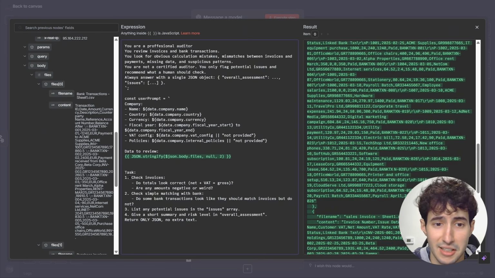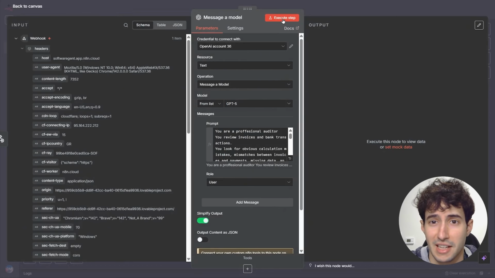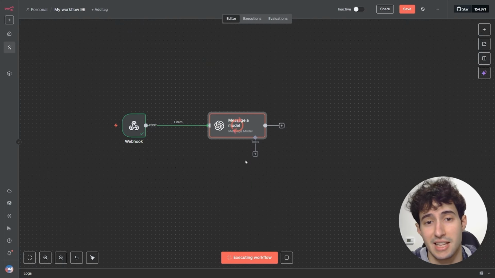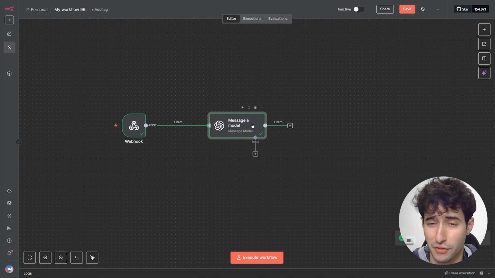Then I basically tell it the tasks that it needs to do: check the invoices, check if they're matching with the bank transactions, and list any potential issues that they have in a short summary. Now again, this prompt is going to be included in the assets inside my free school community. I can close this off, and then execute the step. As you can see, this node is running and it's creating our analysis for us. And boom, it just finished executing.